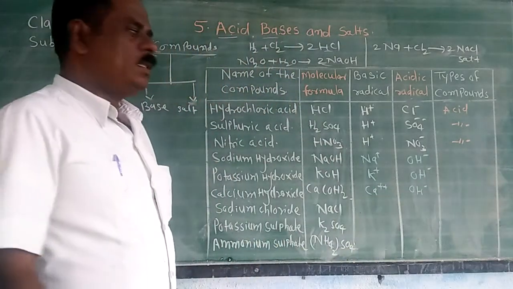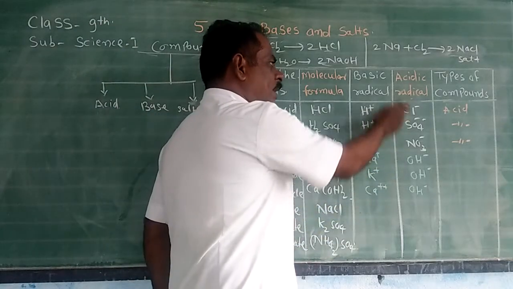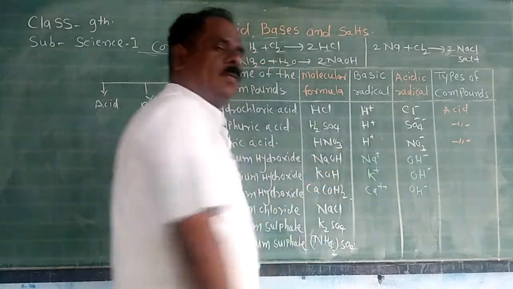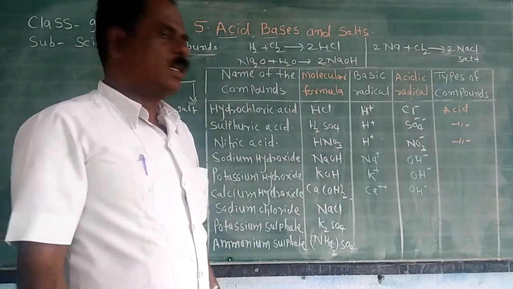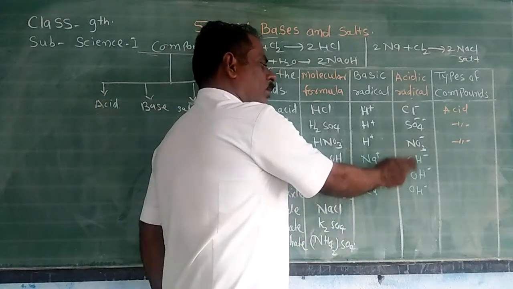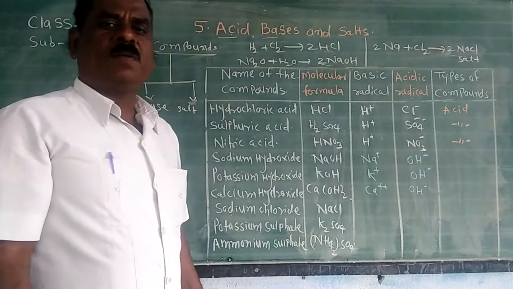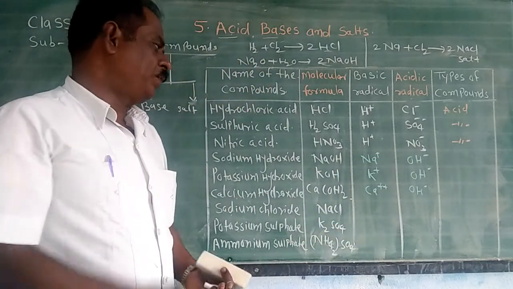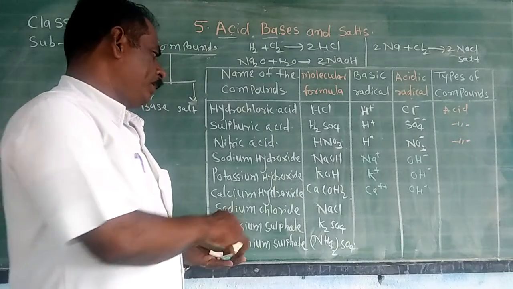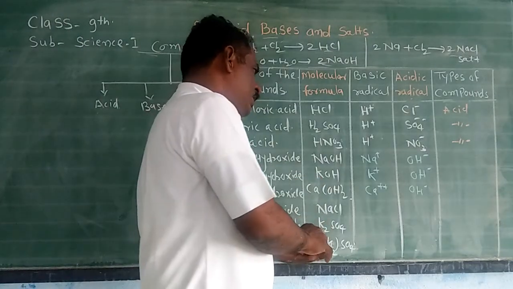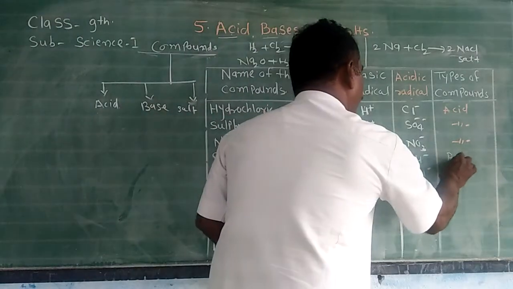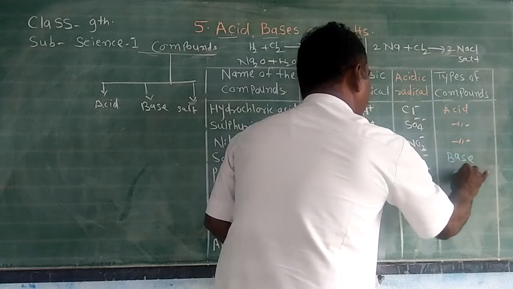Is it not? In these three examples, the common negative ion is the OH- ion. The substances which contain the hydroxide ion, negative charge ion, are called bases. Therefore sodium hydroxide, potassium hydroxide, calcium hydroxide are examples of bases.